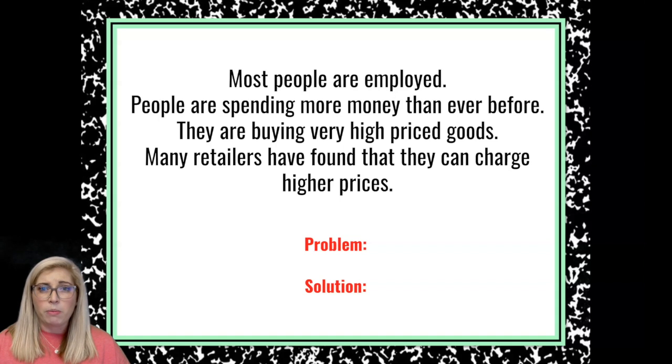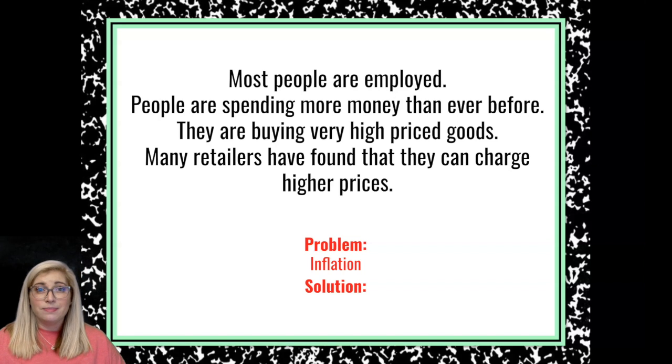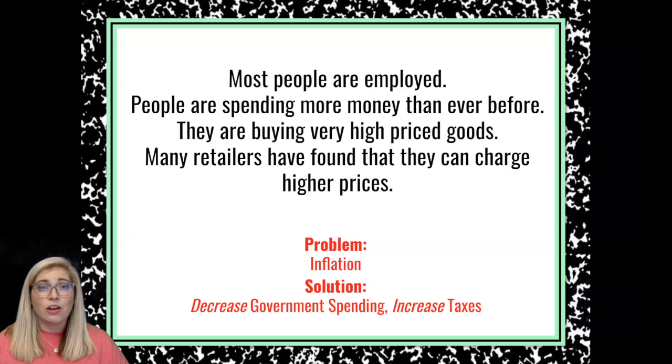So what's our problem here? Our problem is high inflation. They have lots of money. It's kind of that idea that everybody's a little bit more rich, so they can go out and spend things. So what's our solution? Our solution here is to decrease government spending and increase taxes, or impose a contractionary fiscal policy. Again, slow down the economy.